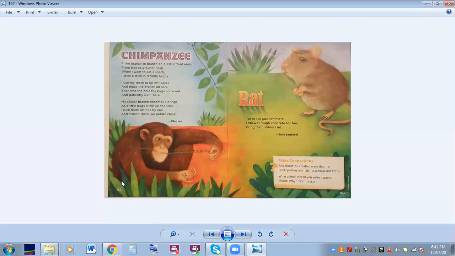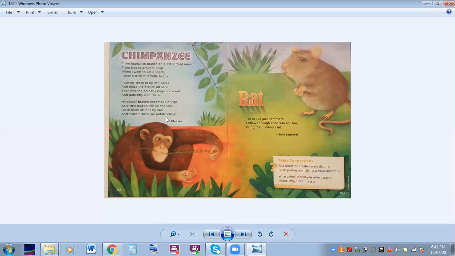All right, so he talks about how he swings through the jungle from branch to branch with his arms stretched out, how he jumps around from the tree to the ground, and when he's hungry and wants a snack, he goes to where the termites are. That's the bugs. He uses his teeth to rip off the leaves from the branch, and then he goes to where the bugs are and he sticks the branch inside and he waits until the bugs, the termites, start walking across the branch. When they walk across the branch, it becomes like a bridge.